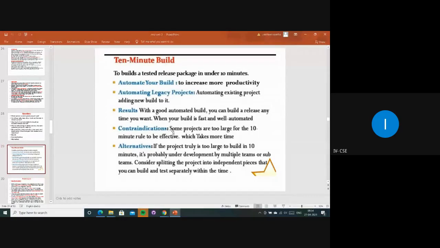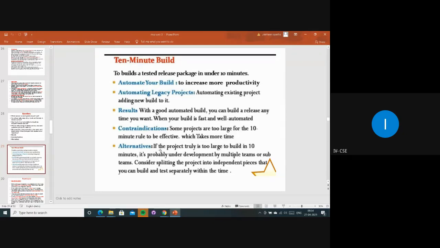So build a release at any time you want, and it should be fast and well automated. And contradiction: some projects are too large for the 10 minutes rule to be effective, which takes more time. Some projects consume much more time, for the long or large projects, దానికి అంత ఎఫెక్టివ్ అనేది ఉండదు ఈ 10 minutes build.